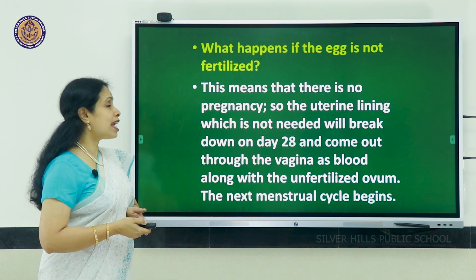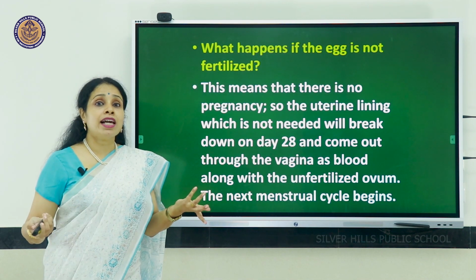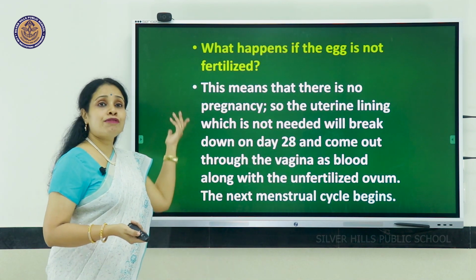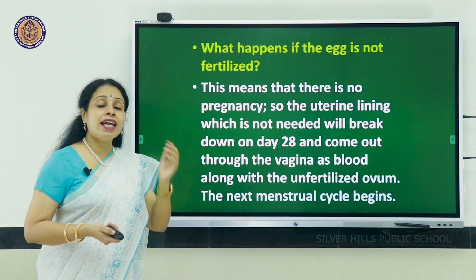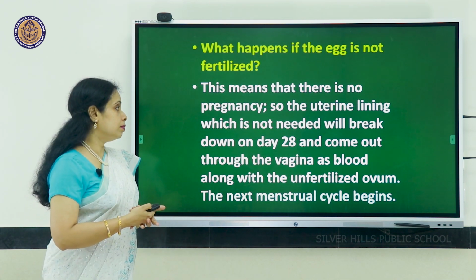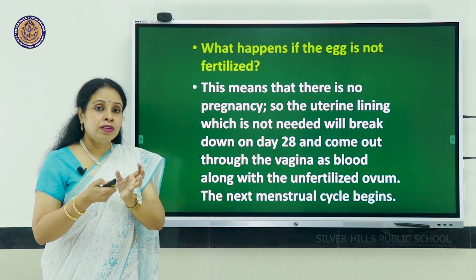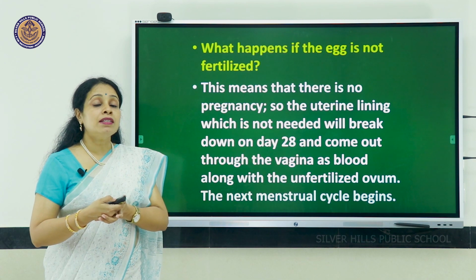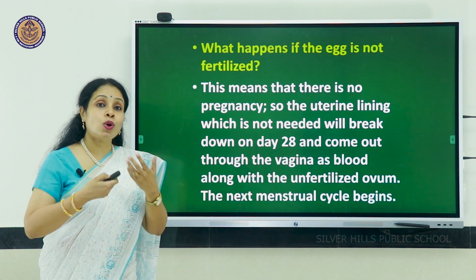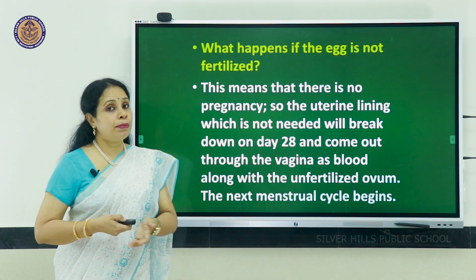What happens if the egg is not fertilized? If it is not fertilized, then there is no chance of pregnancy. So by day 28, the next menstrual cycle will start. So the blood vessels will break down, and along with blood and mucus, the unfertilized ovum is also released from the body of the female.